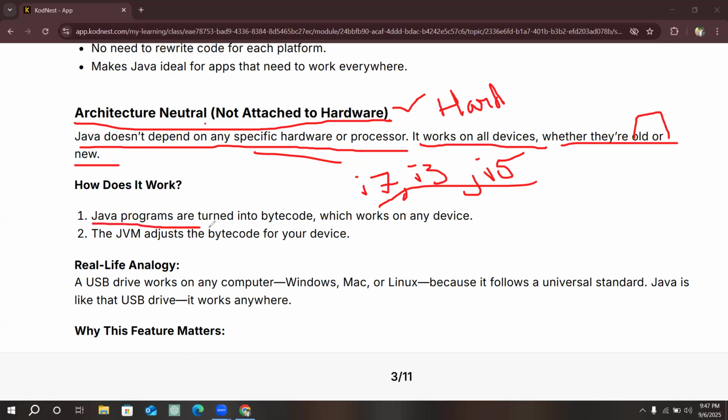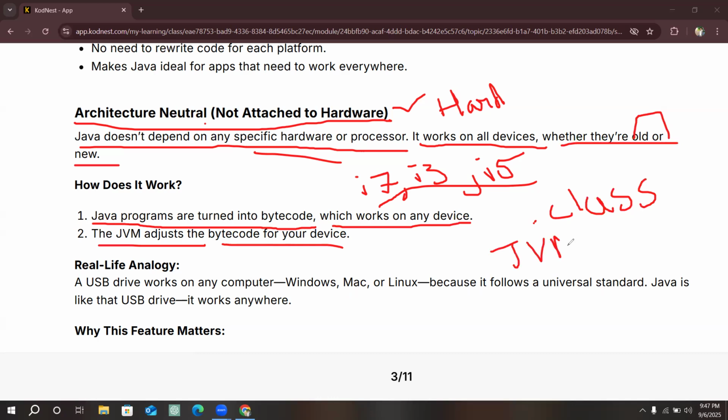Java programs are turned into bytecode, which works on any device, and the JVM adjusts the bytecode for your device. Once you share this .class file with the next person, the JVM will adjust the .class file, or the Java file we have shared, to the configuration of the device wherever it is going to be run. So it will adjust that bytecode for that device.